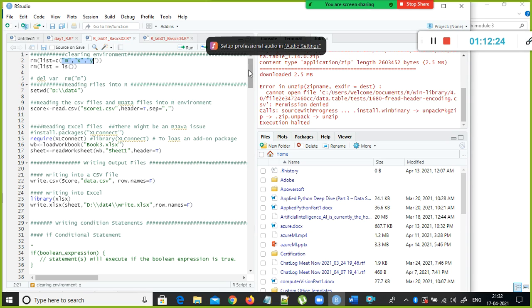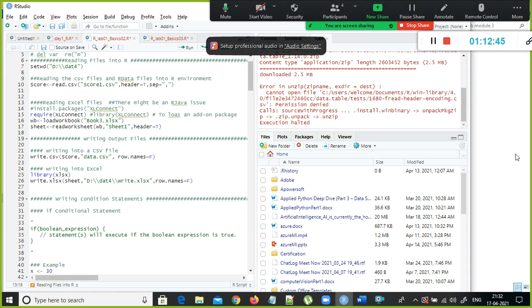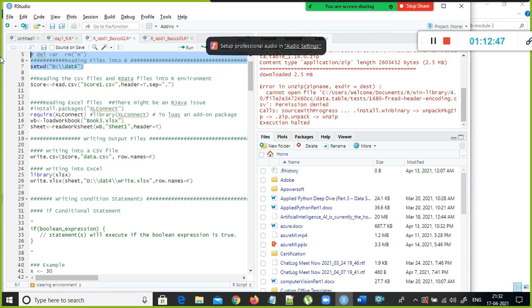Whatever the other cached values in my memory, let them be there, but these three variables are not relevant to me, so remove only these three variables. Or if you simply specify it like this, it will remove all the cached values in your memory. Okay.